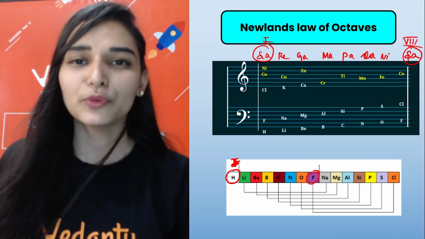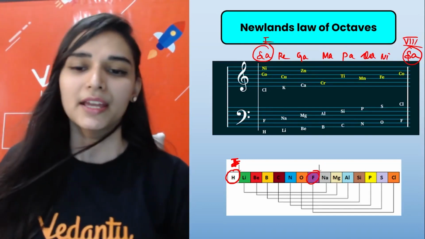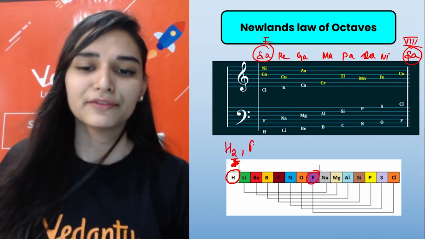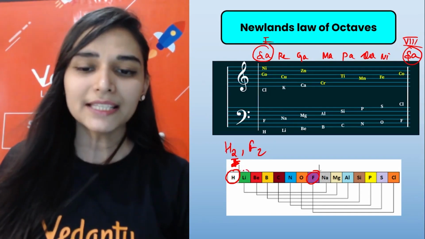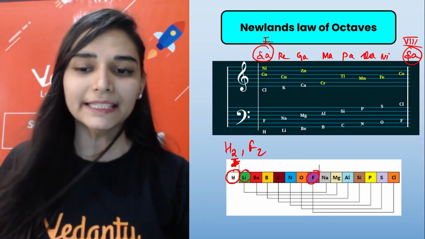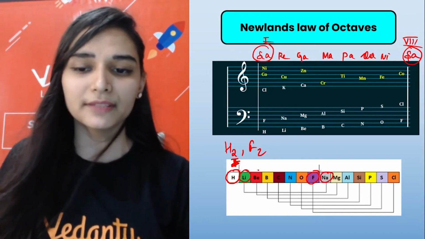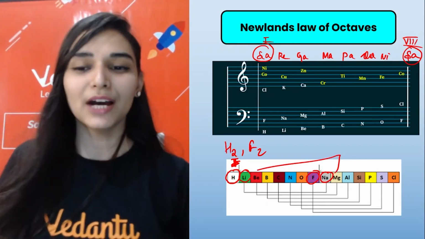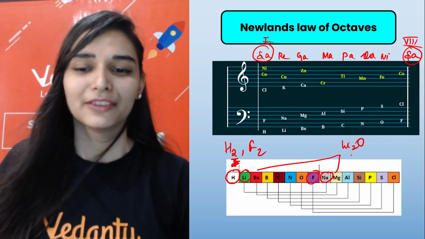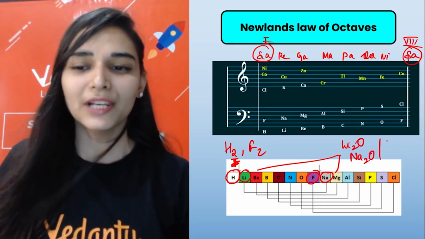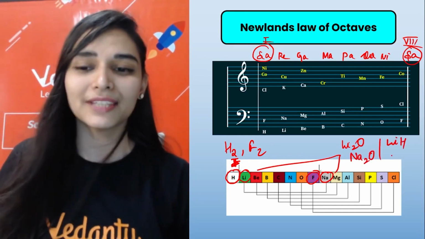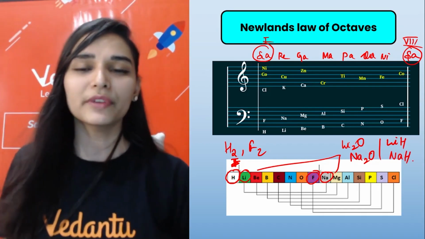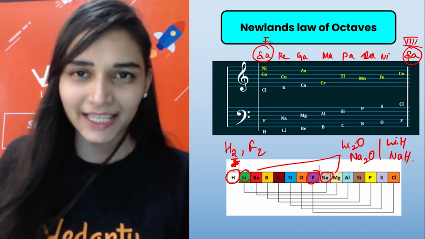They have common properties: both are diatomic, H2, F2, non-metals. If you consider lithium as the first element, then the 8th element would be sodium. They also have the same properties. The formula of oxides is the same, the valency is the same, the formula of hydrides is the same. So they have a lot of common physical and chemical properties.